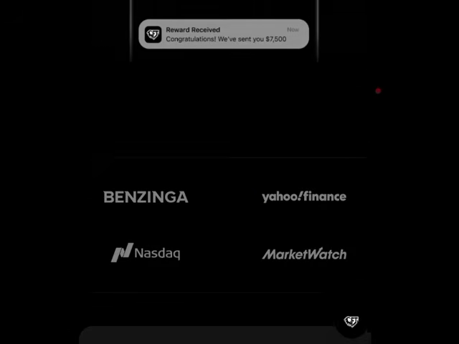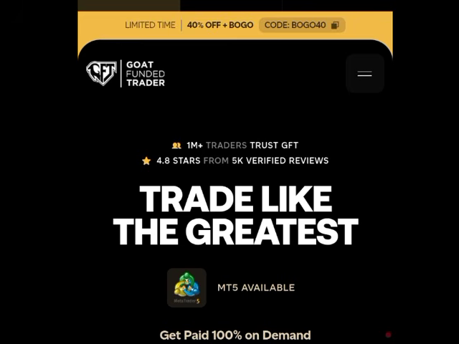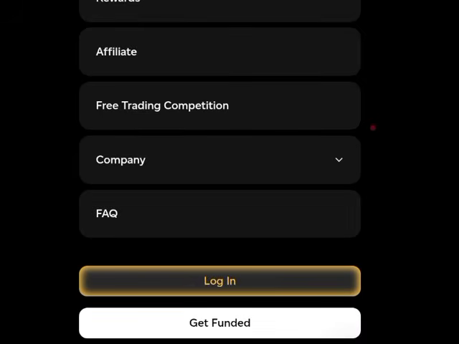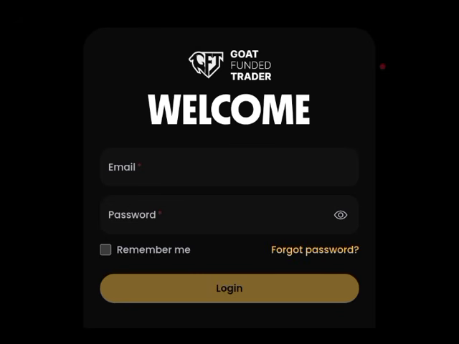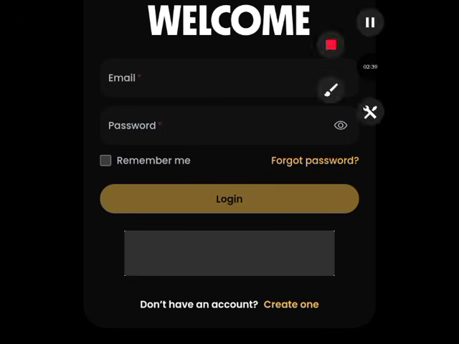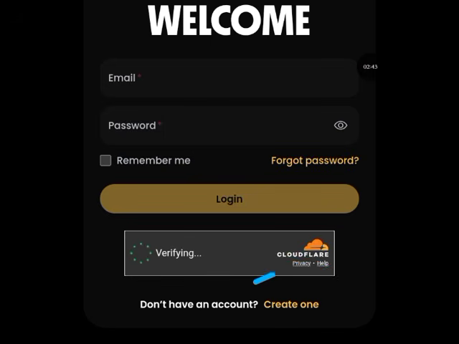This is where we'll be getting the account, and the first thing you want to do is sign up with this particular broker to get the account. You are going to click on the menu button right here, then click on login. Since this is our first time with this particular broker, the next thing we want to do is create a new account. What you are going to do is click on create one right here.